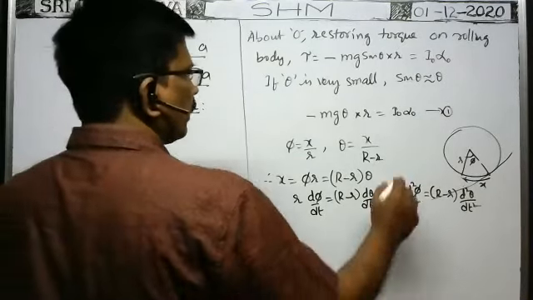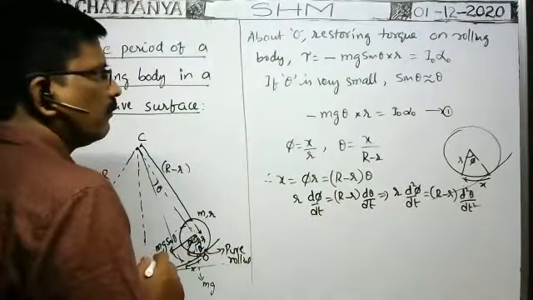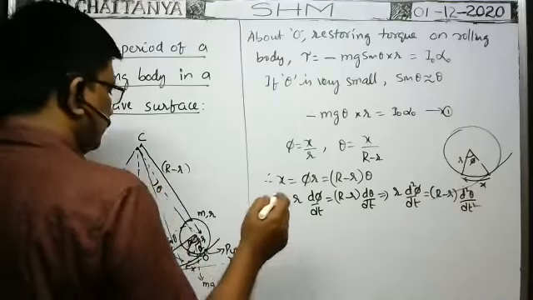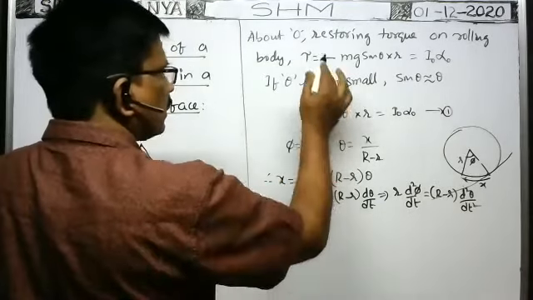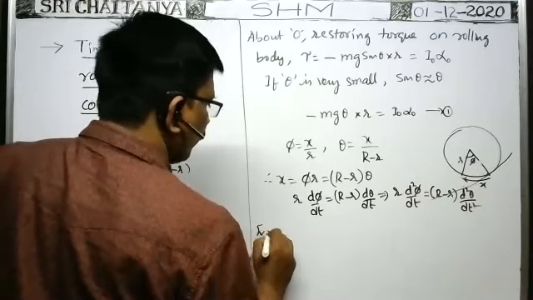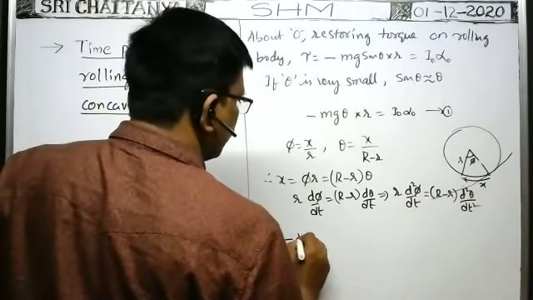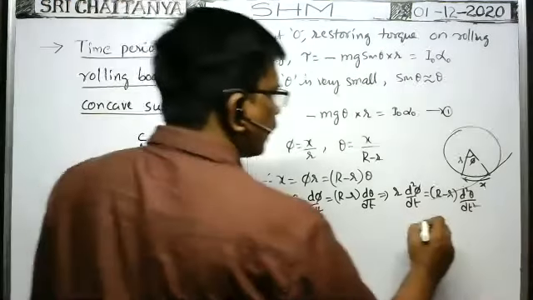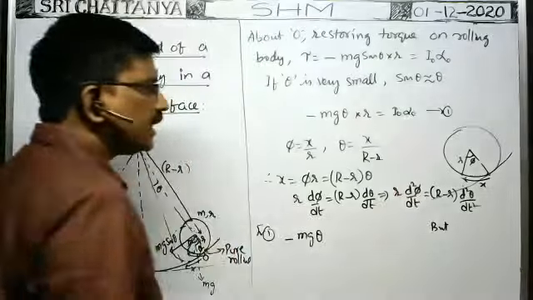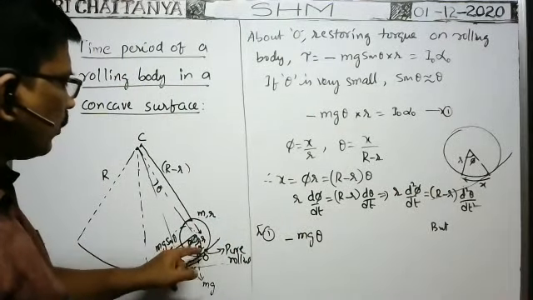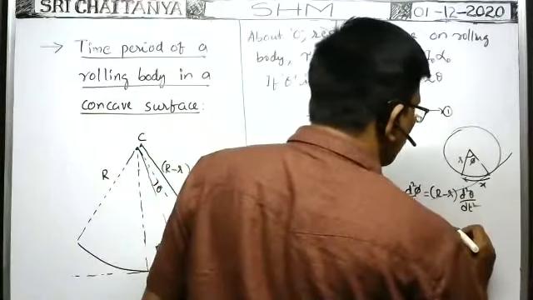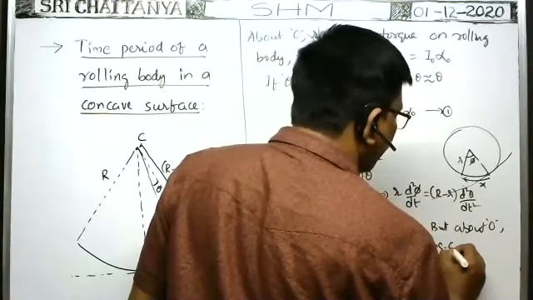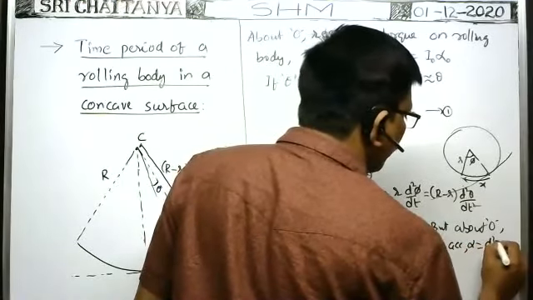Okay, now from this equation 1, minus mg theta, minus, here you see, d square phi by dt square is the angular acceleration of the body about this point O. So about O, angular acceleration alpha is equal to d square phi by dt square.